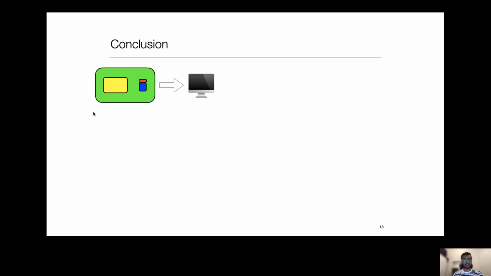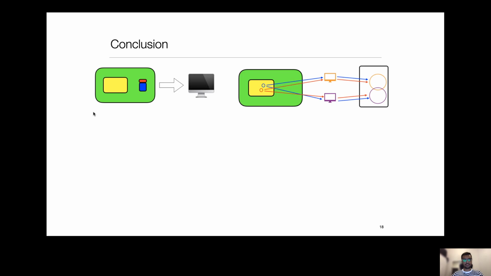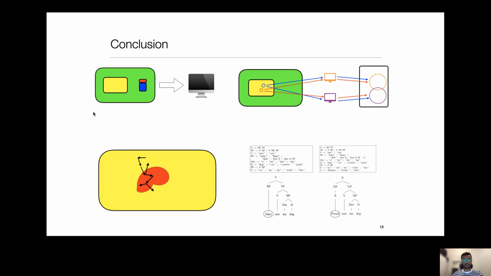So to conclude, we abstract an input space, we leverage differential testing and robustness, and we direct the search. And it depends on the grammar what sentences are considered similar.